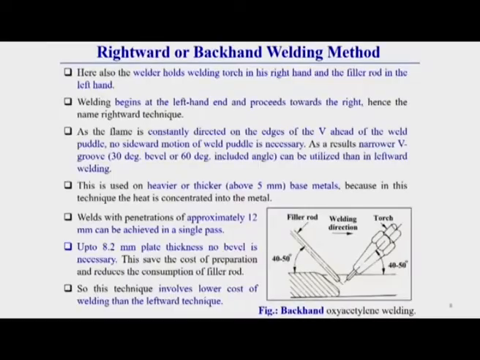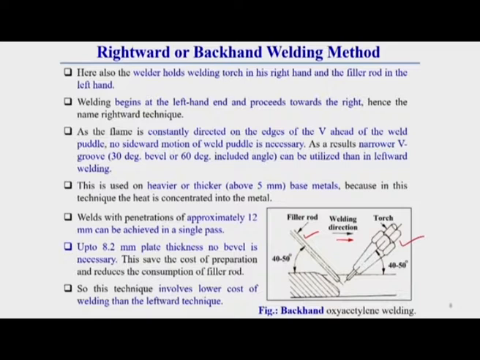Then we will go for the rightward or backhand welding method. Here also the torch is held in the right hand and the filler rod is held in the left hand. Why is it called the rightward welding method or rightward technique? Because here the welding starts from the left side and moves toward the right direction. That's why this welding technique is called the rightward welding technique.